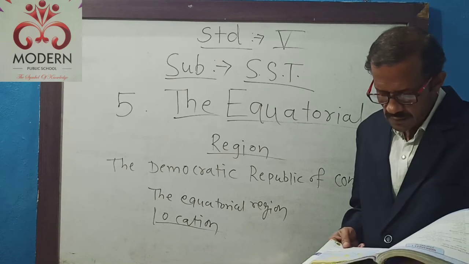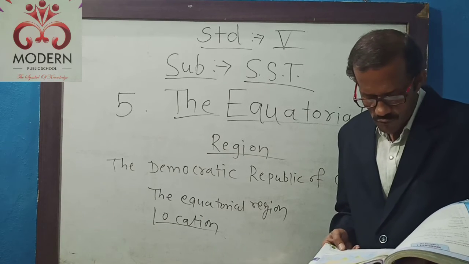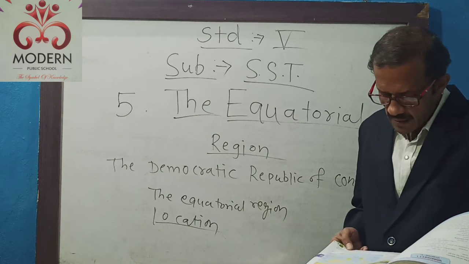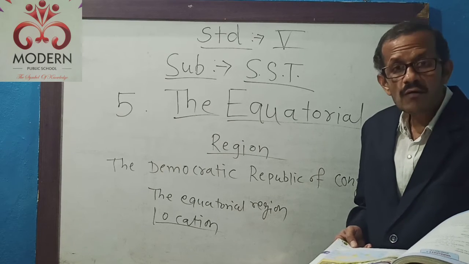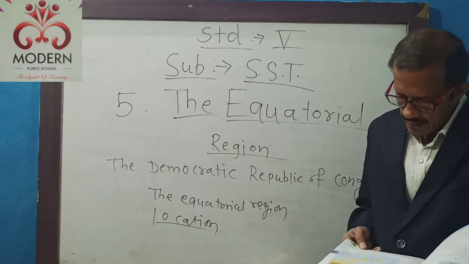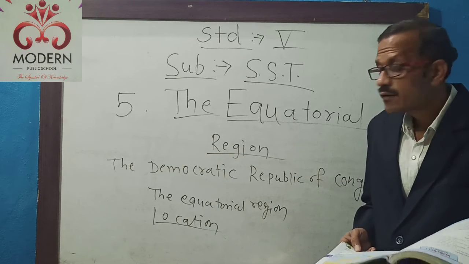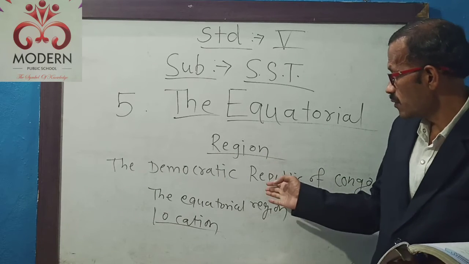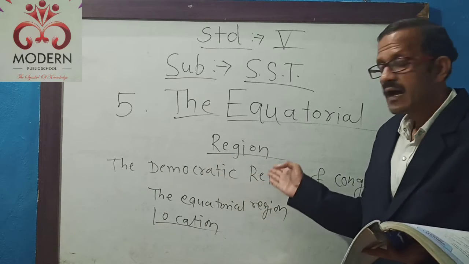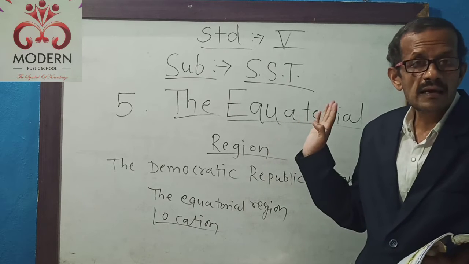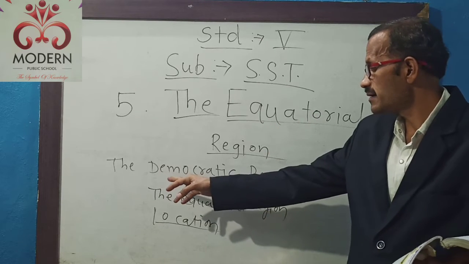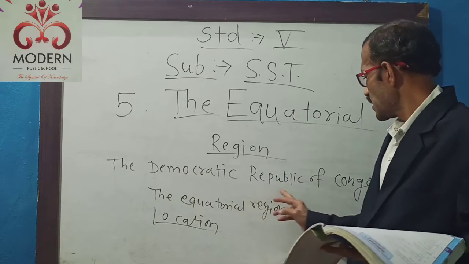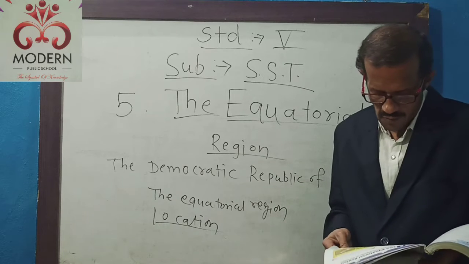Now we will see about the Democratic Republic of the Congo. The Democratic Republic of the Congo, earlier called Zaire, lies in the equatorial region. We are going to see the information about one nation as far as the equatorial region is concerned, and the name of that nation is the Democratic Republic of Congo.